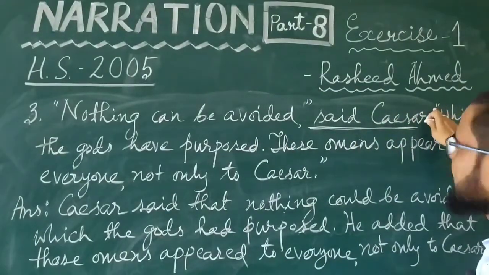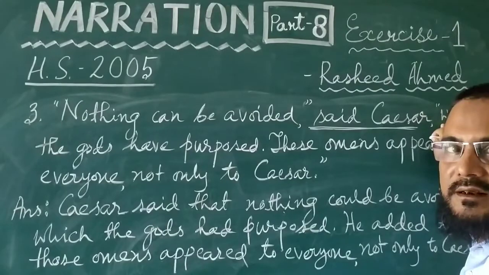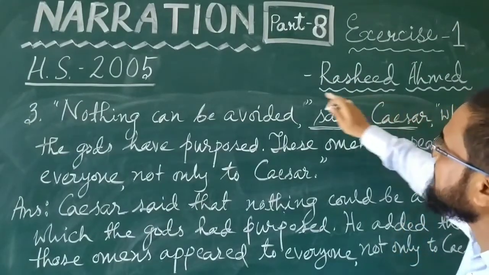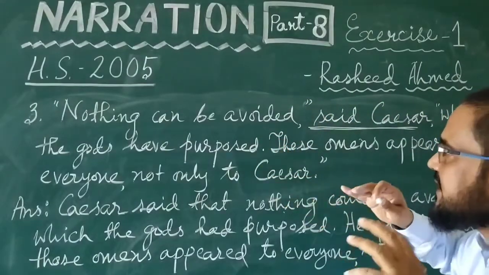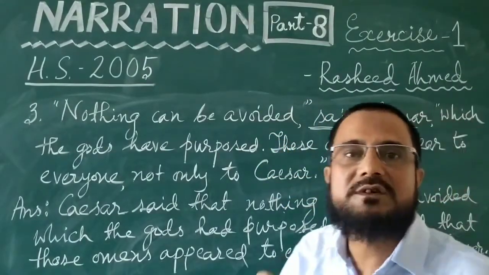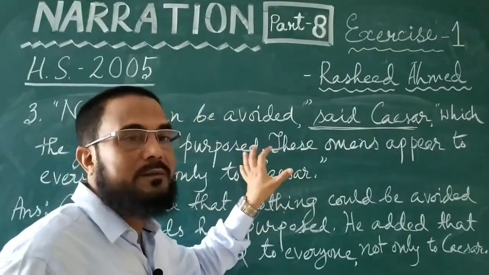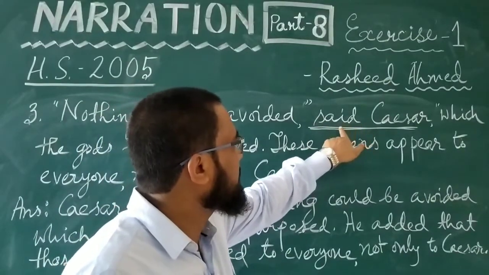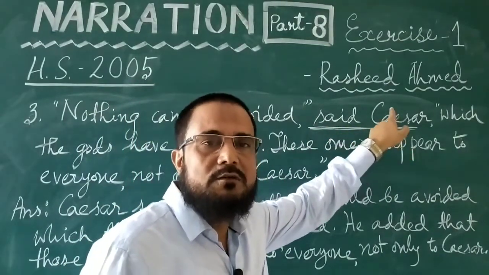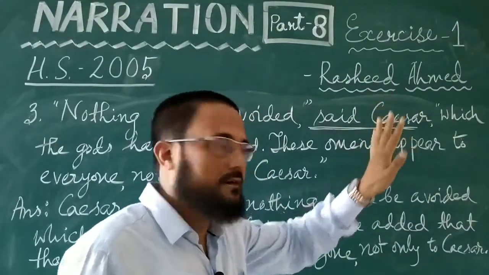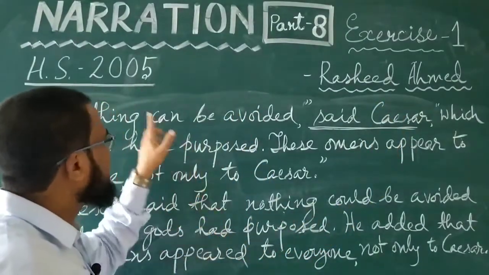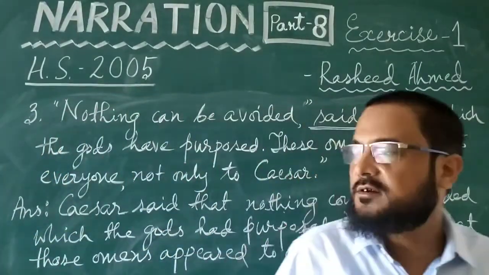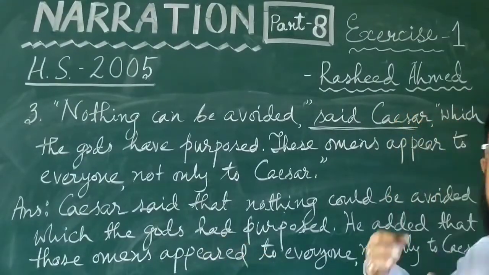That is why here is the quotation, but W is given in small letter, not capital, because with this W it is not the beginning of a sentence. It is the continuation of the earlier part. So Caesar's statement is nothing can be avoided which the gods have purposed. This much is the complete sentence. So since we have identified that outside the quotation there is the reporting verb and now this is its subject, we will start with Caesar said that. So Caesar said that, then his statement, nothing can be avoided, it became nothing could be avoided, which the gods have purposed, it became which the gods had purposed.